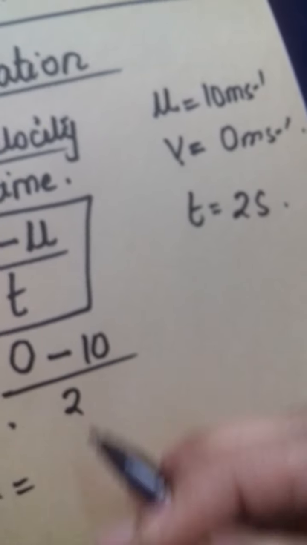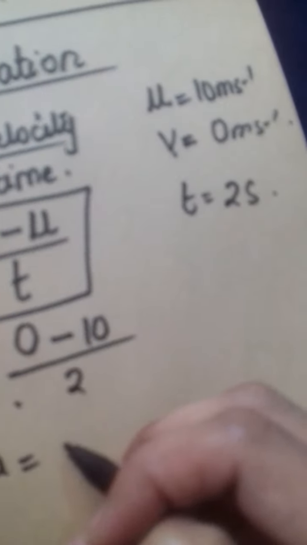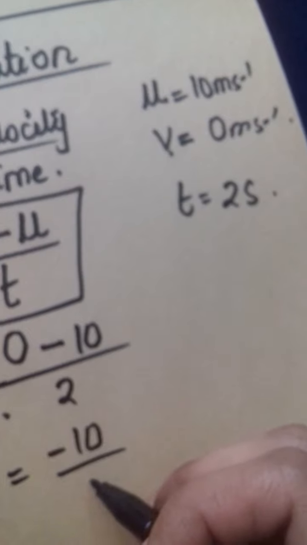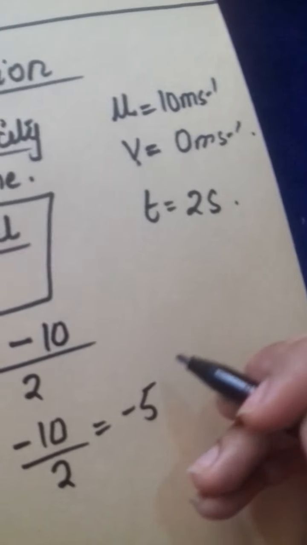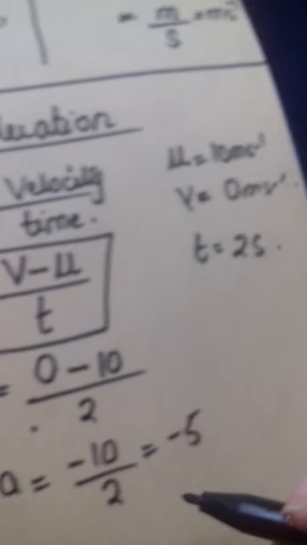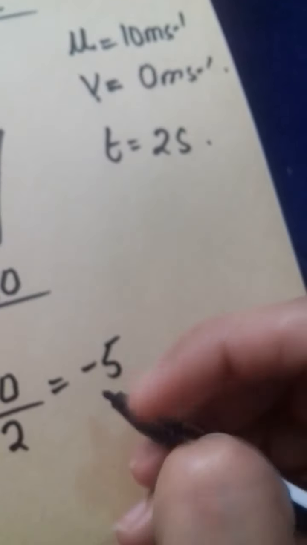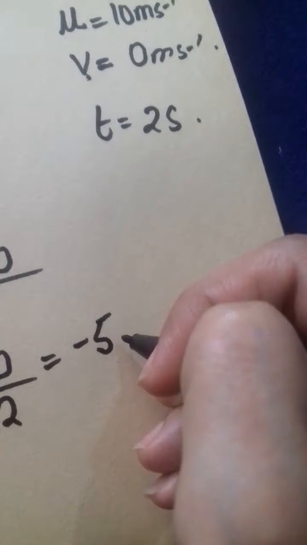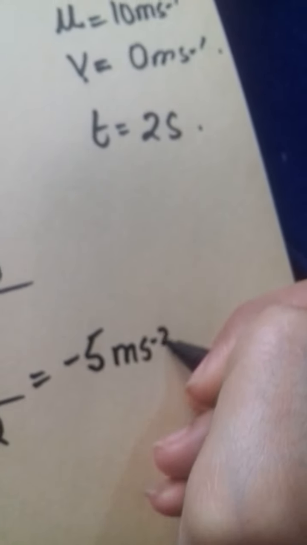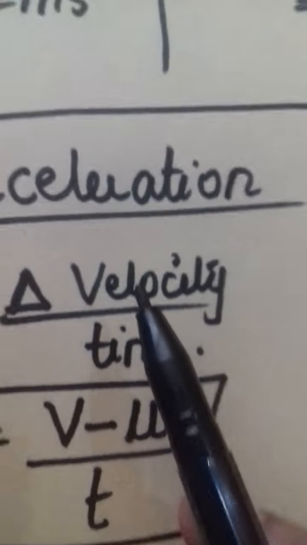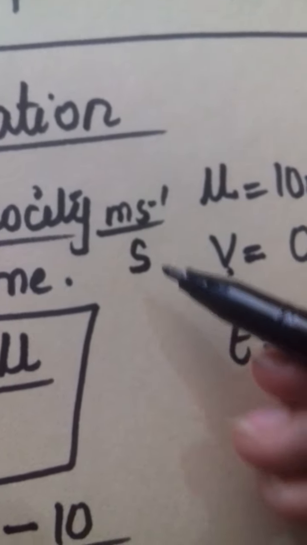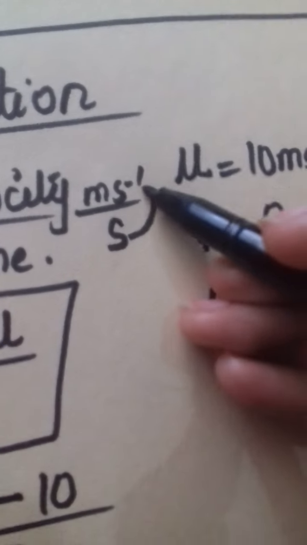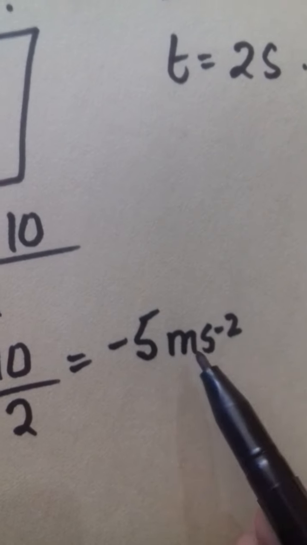Now we will have 0 minus 10 divided by 2, which is equal to minus 5. We already know the unit of acceleration, which is meter per second square, because velocity has unit of meter per second and time has unit of second.